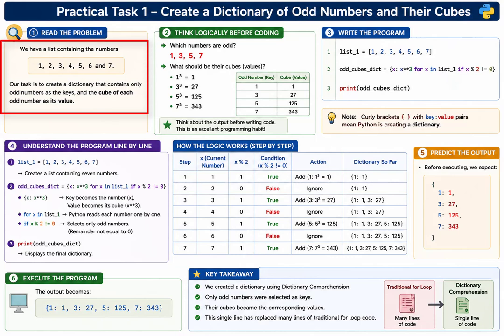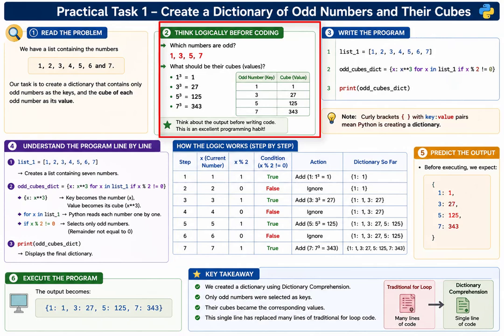Let's read the problem carefully. We have a list containing the numbers 1, 2, 3, 4, 5, 6, and 7. Our task is to create a dictionary that contains only odd numbers as the keys and the cube of each odd number as its value. Before writing any code, let us think logically. Which numbers are odd? 1, 3, 5, 7. These 4 numbers should become the keys of our dictionary. Now what should be their corresponding values? 1 cube is 1, 3 cube is 27, 5 cube is 125, 7 cube is 343.